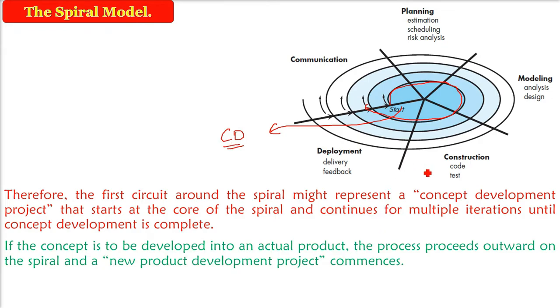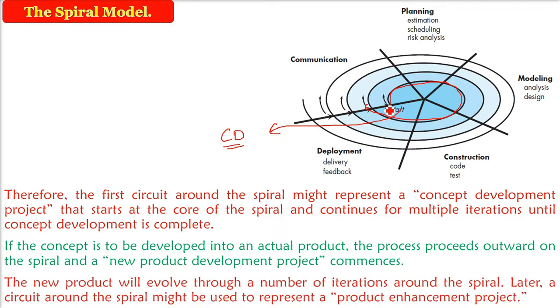Then you move ahead to the next iteration of the spiral. Here we are actually developing the project, so it is a new product development project. Third, it can be enhancement, because once you have developed, you need to enhance the software as changes or requirements come. And finally, the outward spiral can be the support or product maintenance project.